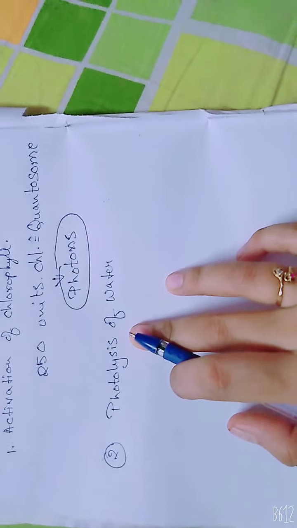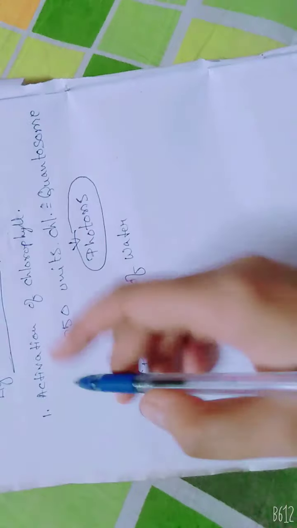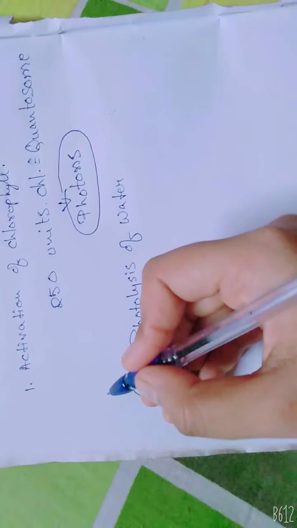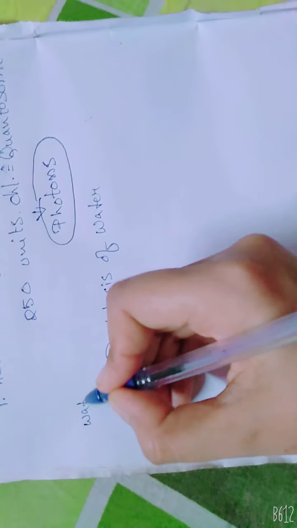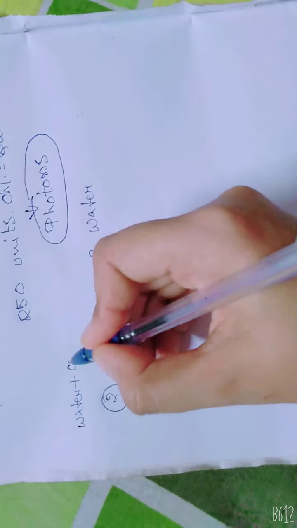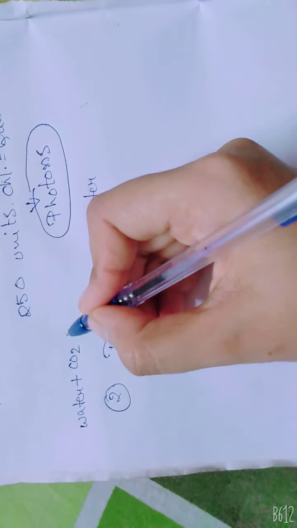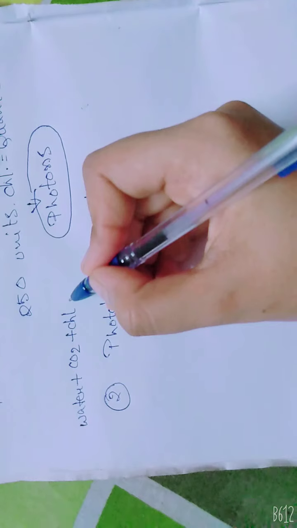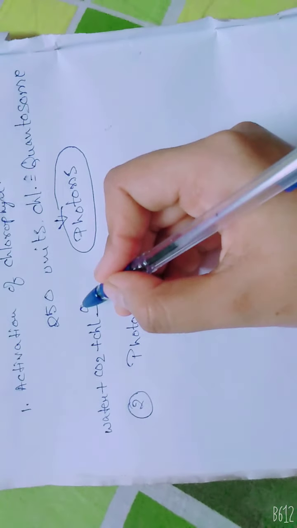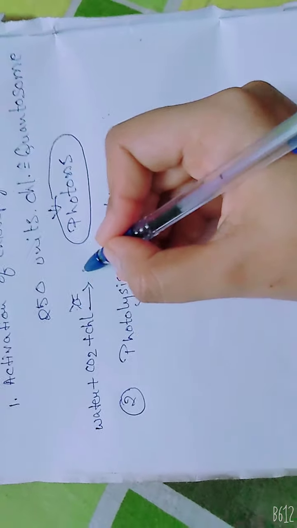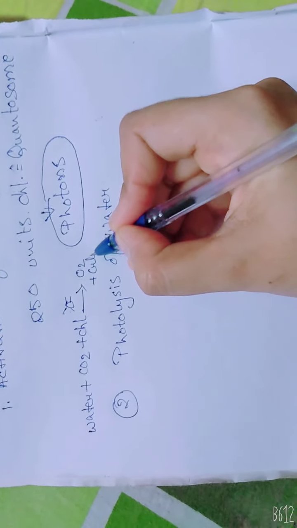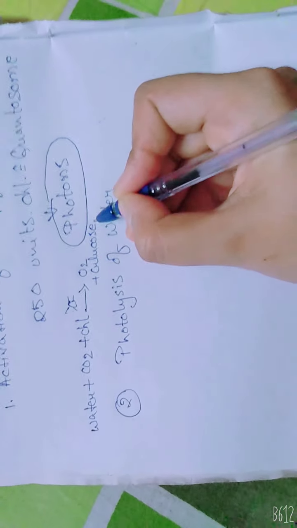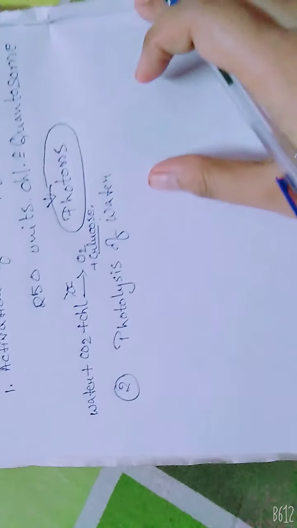Now the second step. As we know, the main reactants, the main raw materials required in photosynthesis, are water and carbon dioxide plus chlorophyll, in the presence of sunlight, and then it will produce oxygen and glucose. Glucose is the food product of photosynthesis.